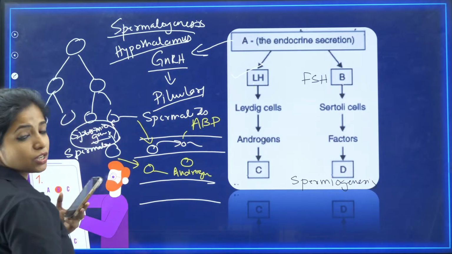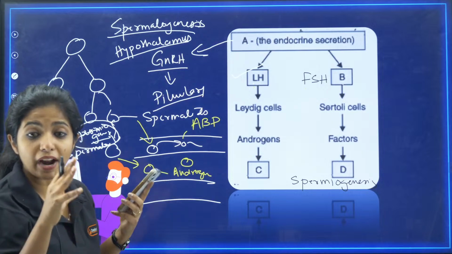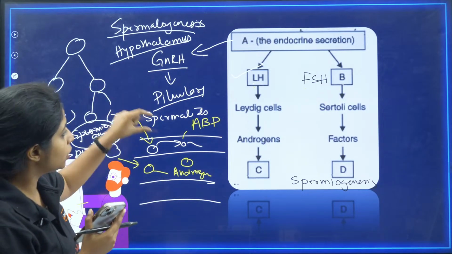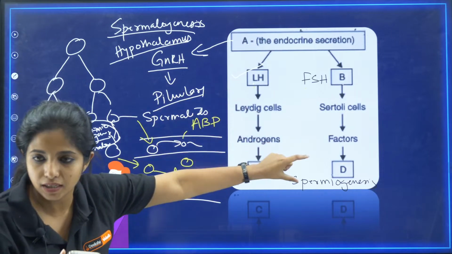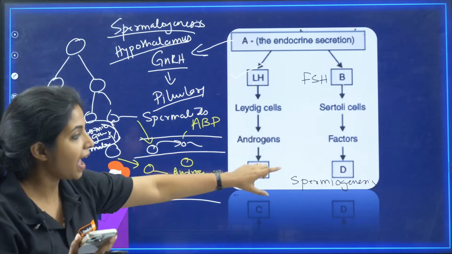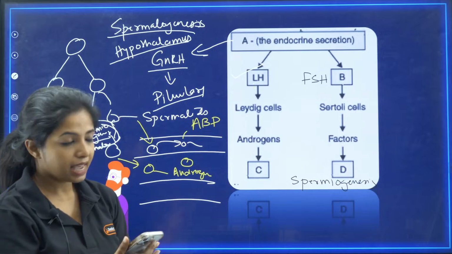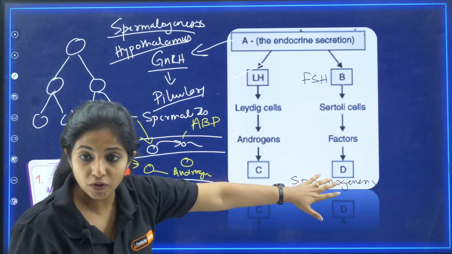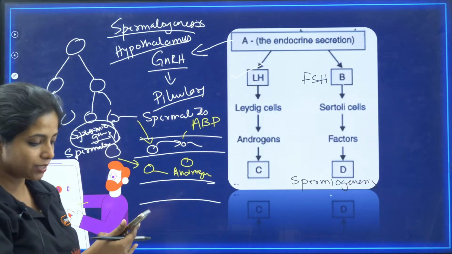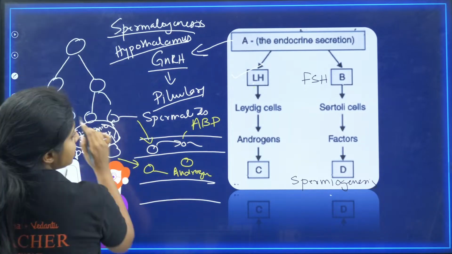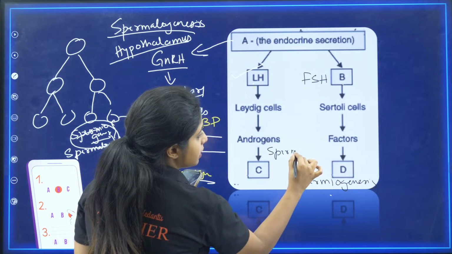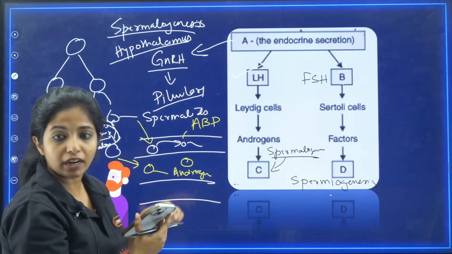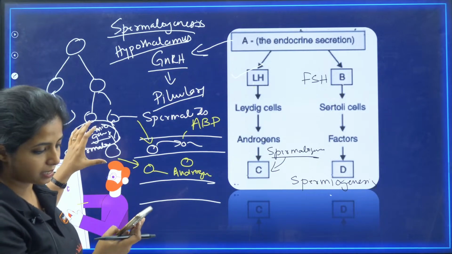For this particular process, you definitely need a lot of androgen, and to make androgen stick to the place where everything is happening, Sertoli cells will be releasing androgen binding proteins, which help in spermatogenesis. The whole process of spermatogenesis happens over here. So C is spermatogenesis. ABP factors are being released so that this process happens really nicely.